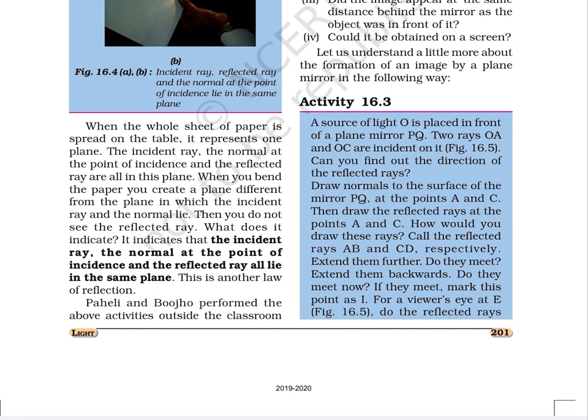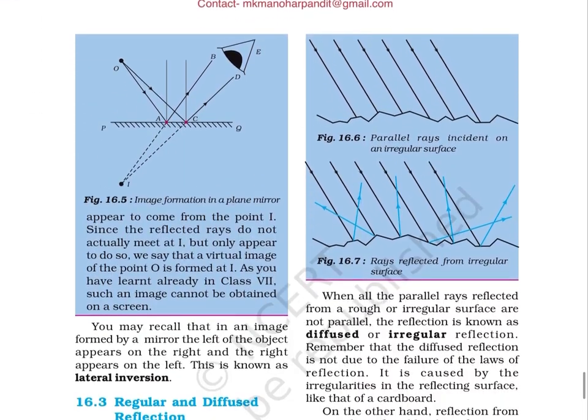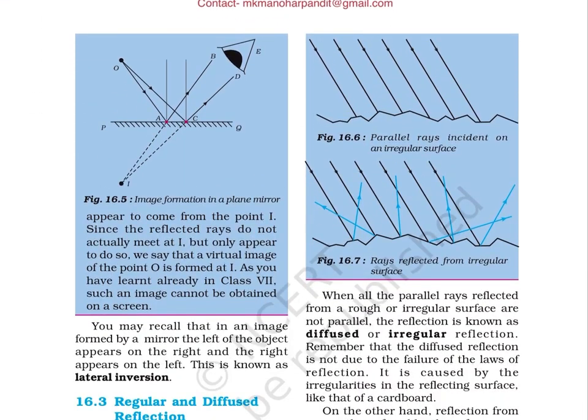For a viewer's eye at E, as shown in figure 16.5, do the reflected rays appear to come from the point I? Page 202. Figure 16.5. Image formation in a plane mirror.